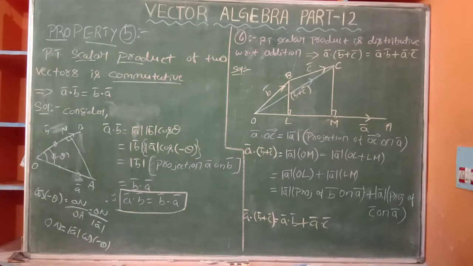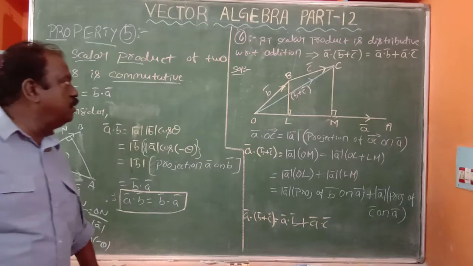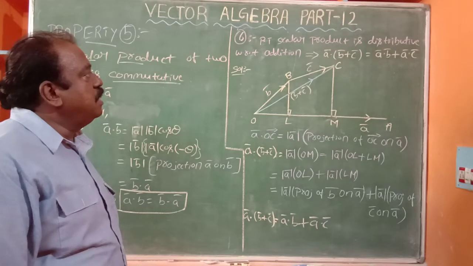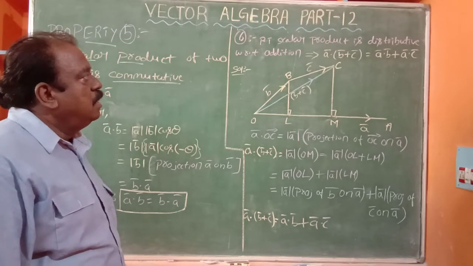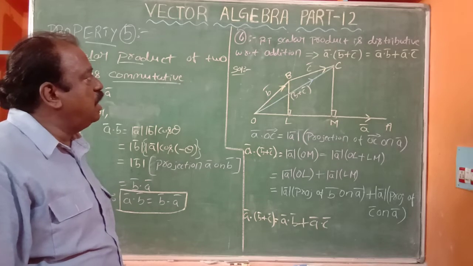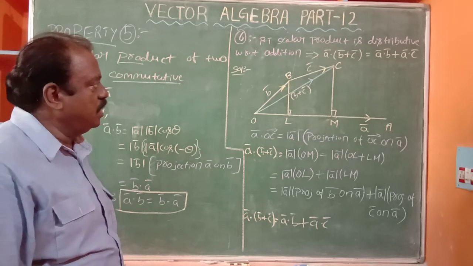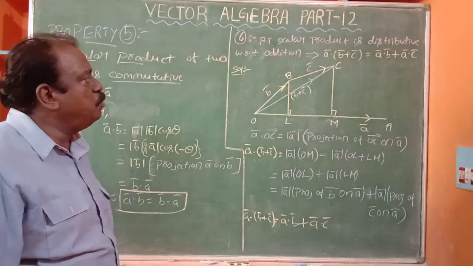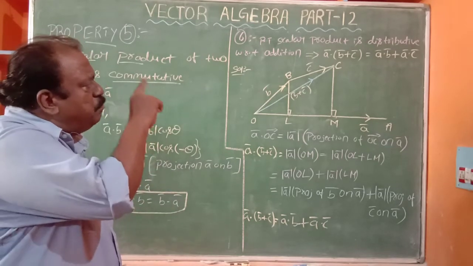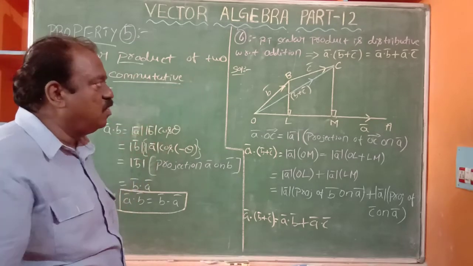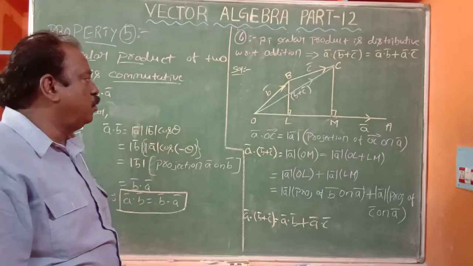Finally, one more, the sixth one. It is also important. Prove that the scalar product is distributive with respect to the addition. That is A bar dot of B bar plus C bar. That is the distributive law. It is very simple, just like A dot B plus A dot C. We prove that.